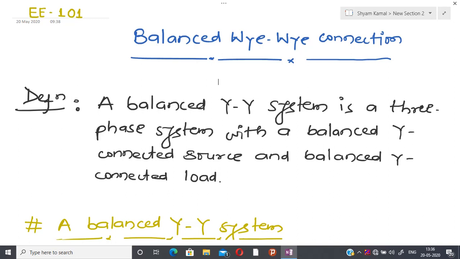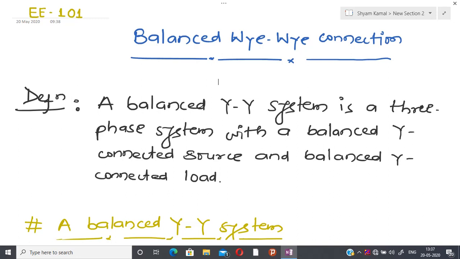The first possibility is Y to Y connection, the second is Y to delta connection. Similarly, we have delta to delta connection, and finally delta to Y connection. Means in delta to Y connection, our three-phase source is connected in the topological form of delta, and the load is connected in the topological form of Y.